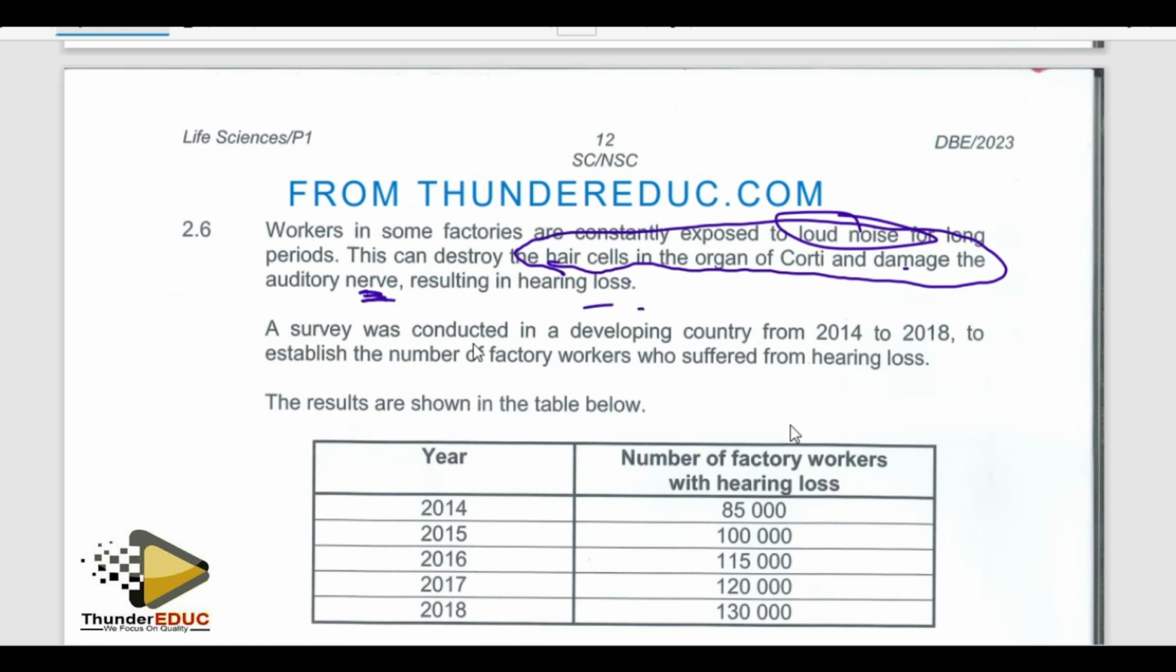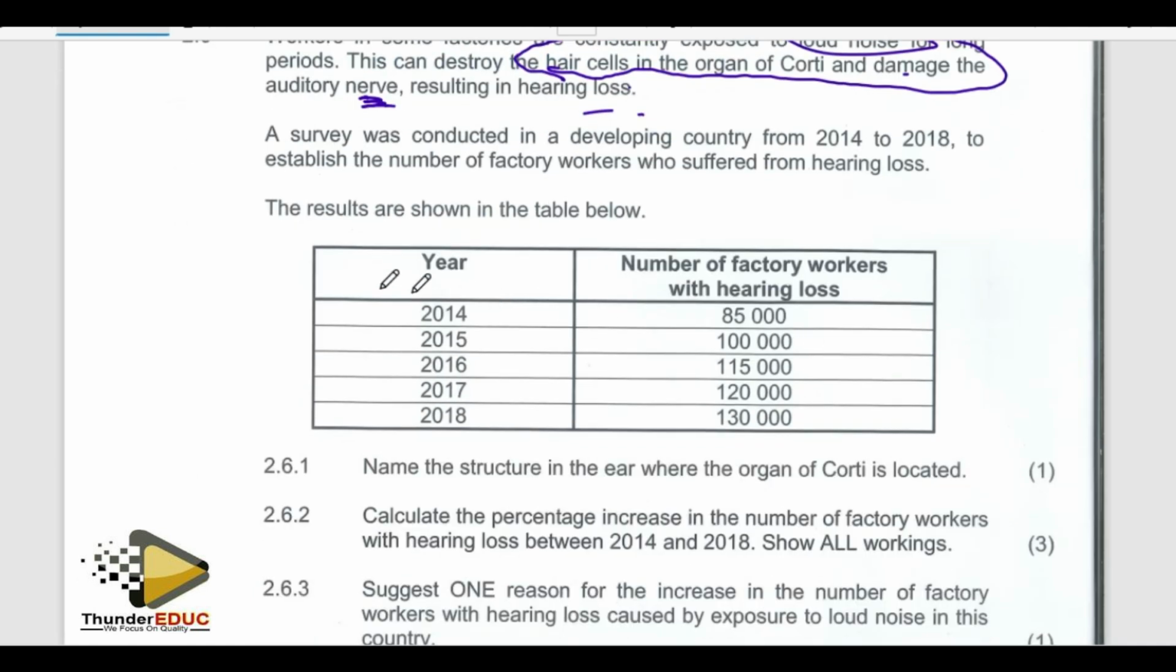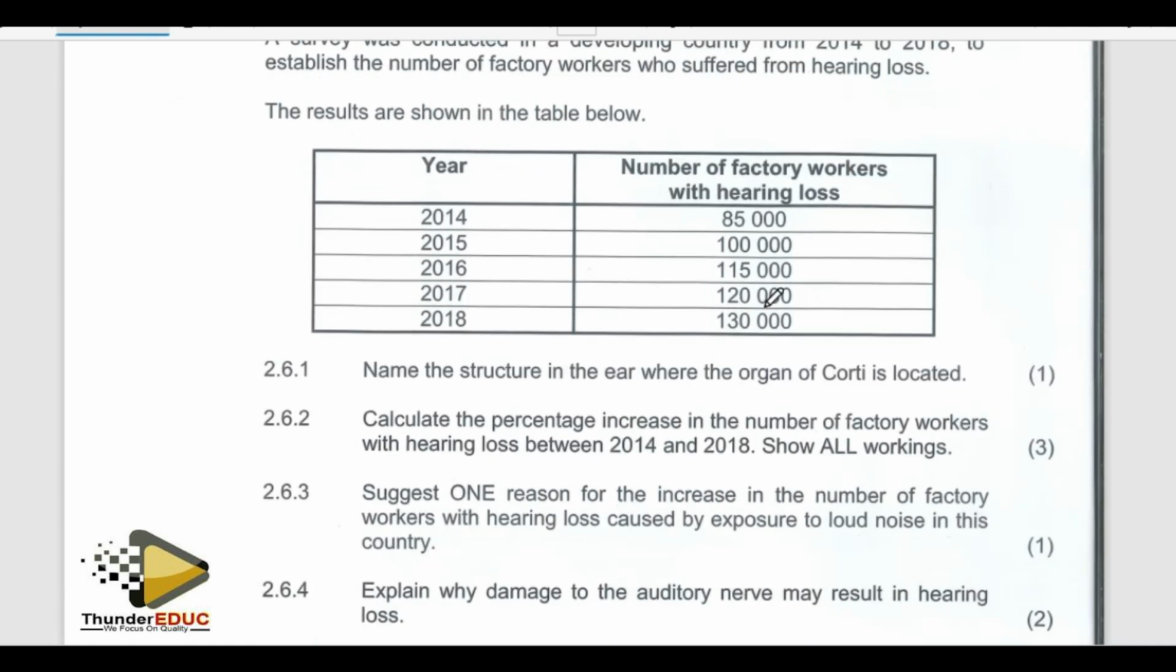A survey was conducted in developing countries from 2014 to 2018 to establish the number of factory workers who suffer from this hearing loss. Results are shown in the table below. Question 1: Name the structure where the organ of Corti is located. Cochlea. We call it the cochlea.